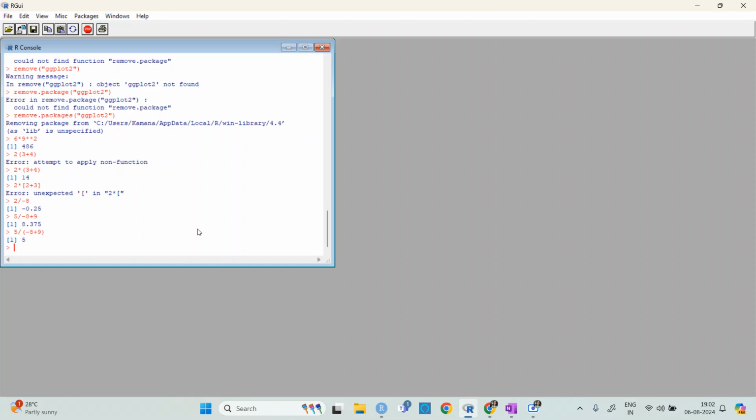So for the safe side, always use brackets. I mean 2 by minus 8 is minus 0.25, we know, but for the safe side, if you are using two algebraic functions continuously, always try to use a bracket. Just for the safe side, it helps.